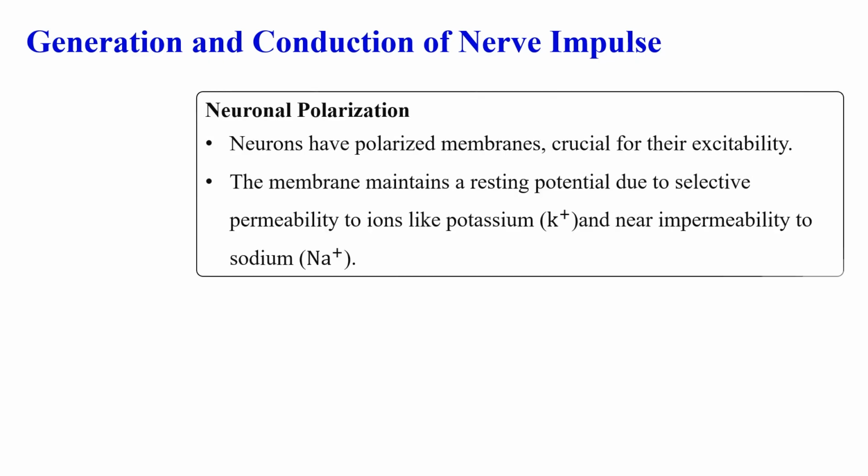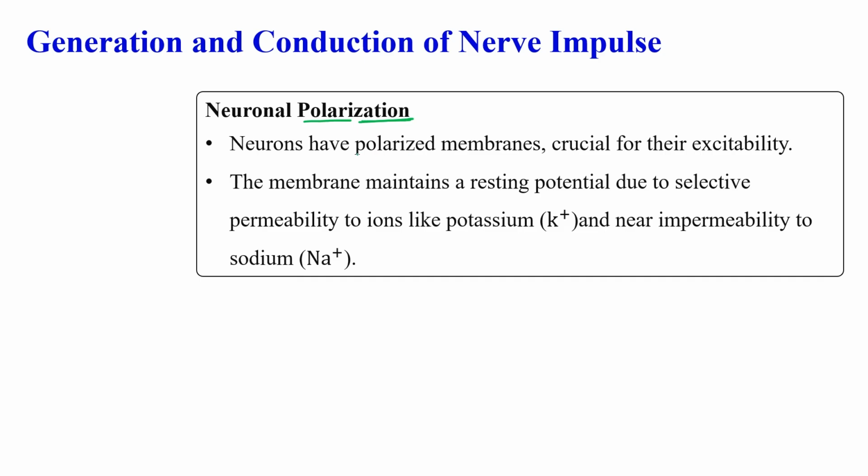Okay, so now generation and conduction of nerve impulse. In a nerve, normally the nerve is present in a situation which is known as polarization. Neural polarization, in which neurons have a certain kind of polarity.